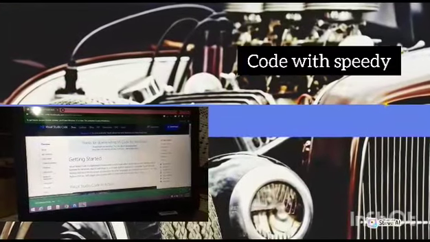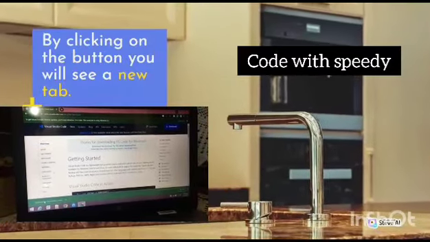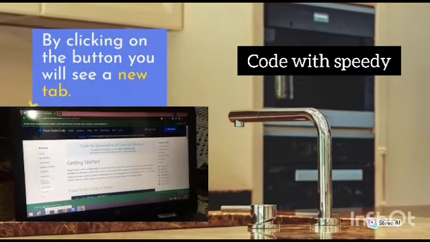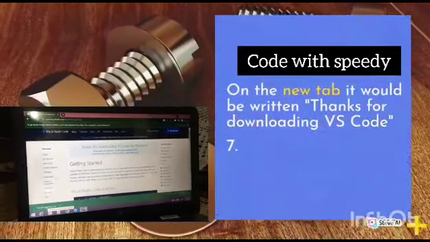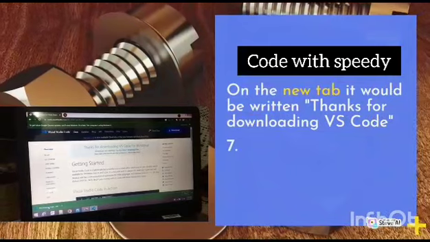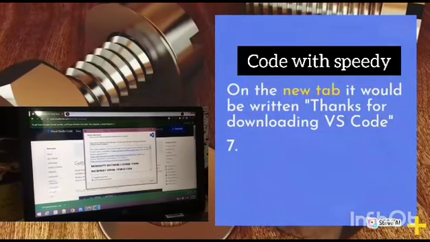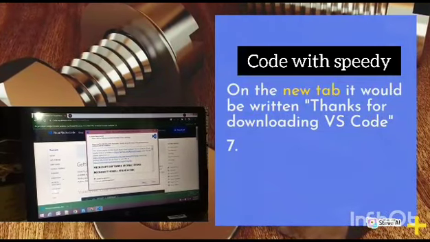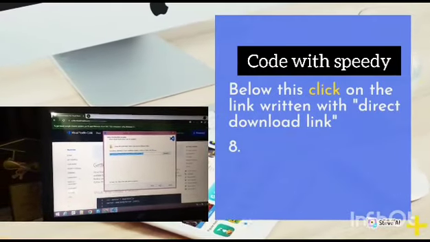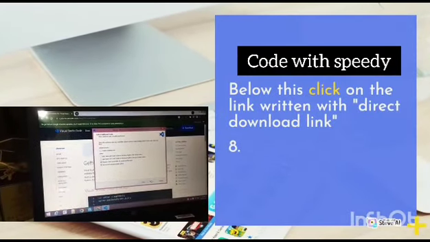6. By clicking on the button you will see a new tab. On the new tab it would be written "Thanks for downloading Visual Studio Code." 7. Below this, click on the link written as direct download link.